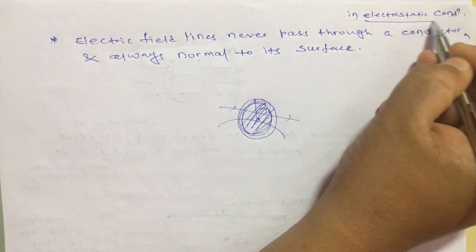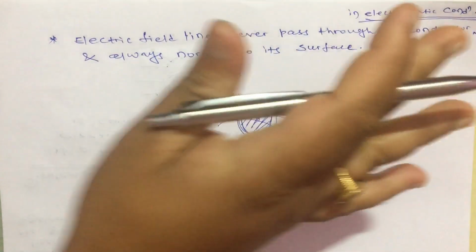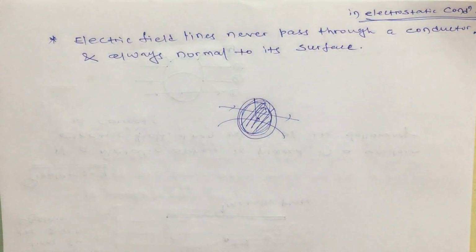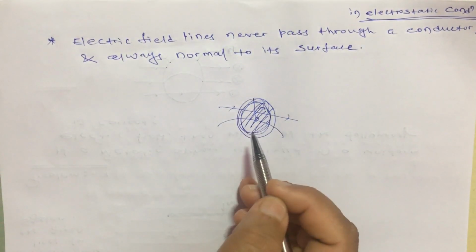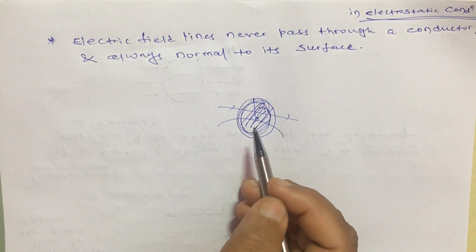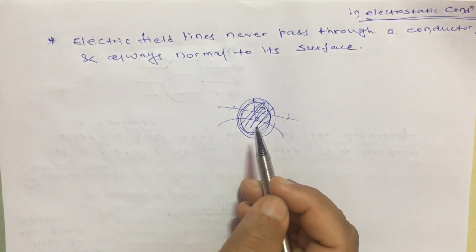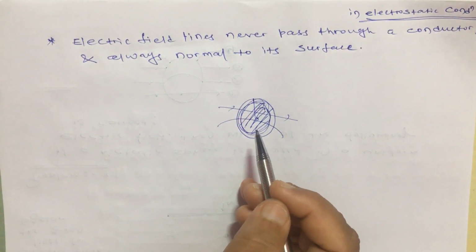And what is this electrostatic condition? Electrostatic condition means no current is there. Remember, I cannot say that the electrons are at rest, because inside the conductor the free electrons are not at rest, they are moving arbitrarily, but not producing any current, meaning they are not moving towards a particular direction.